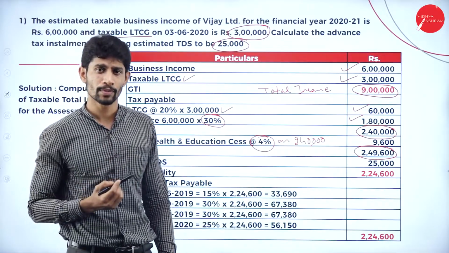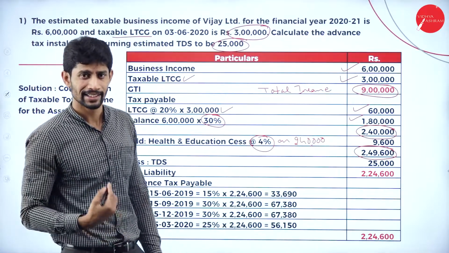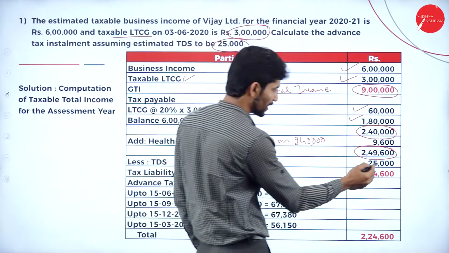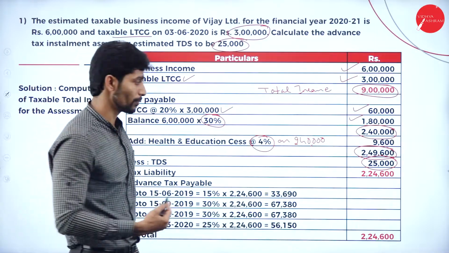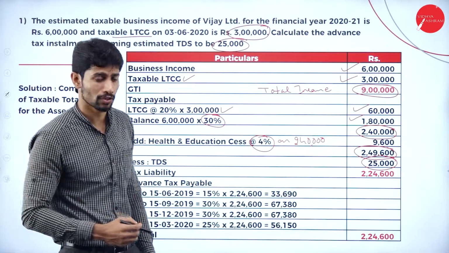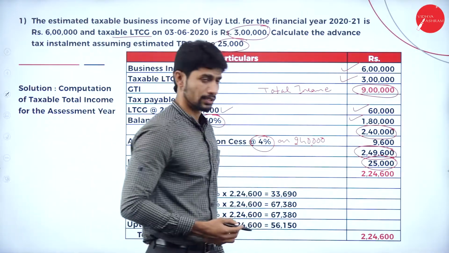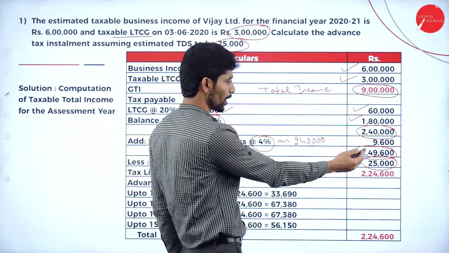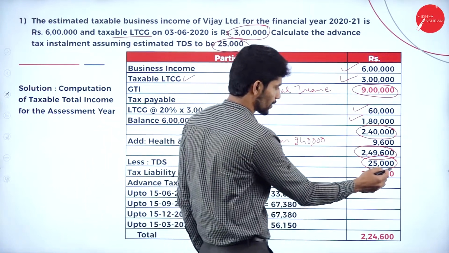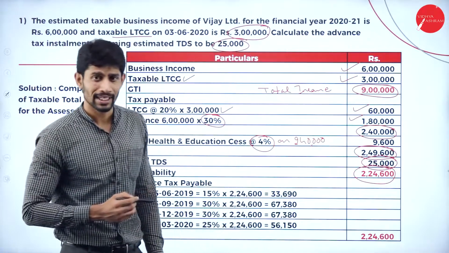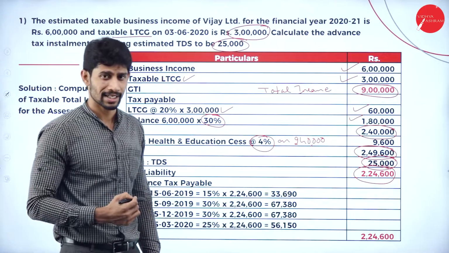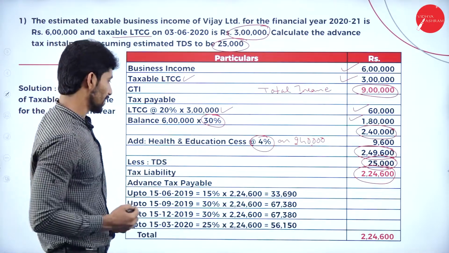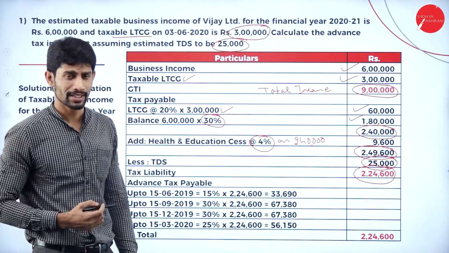So 25,000 rupees of TDS is already deducted. The tax is already deducted, so deduct that tax which is paid already. The TDS, tax deducted at source, is 25,000. So deduct 25,000 from 2,49,600. You will get the balance of 2,24,600. So now on that tax liability, compute the advance tax payment.